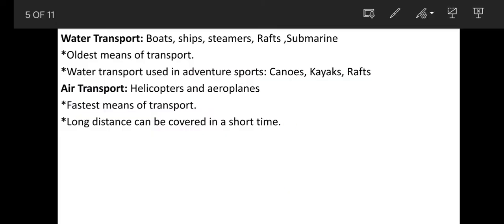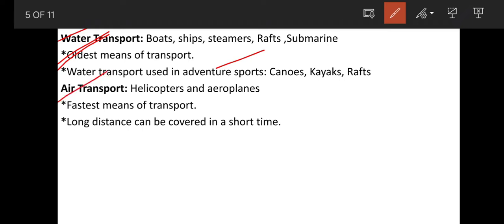Also, we have discussed water transport. Examples of water transport are boats, ships, steamers, rafts, submarines, and this is the oldest means of transport. Some of the examples of water transport which are used in adventure sports are canoes, kayaks, rafts, and also we